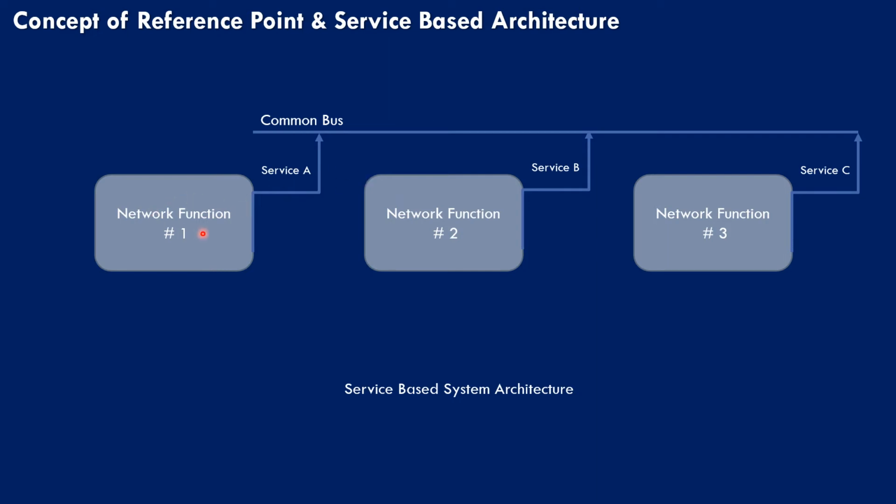Like network function 1 is providing service A, network function 2 is providing service B. So network function 1's service, or service A, is also accessible to network function 3, which was not the case in reference point architecture. In this way, service-based system architecture is helpful to provide services within the network functions.